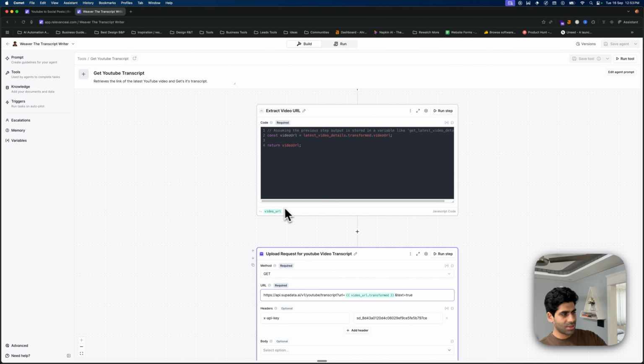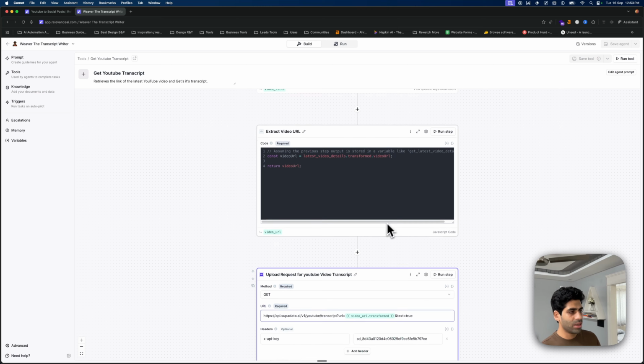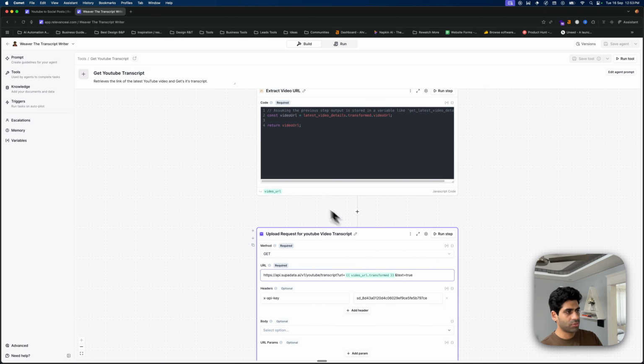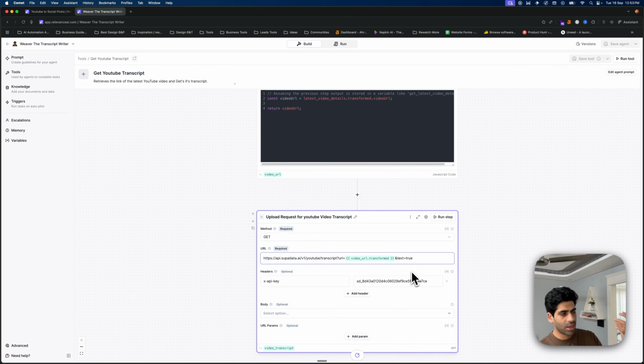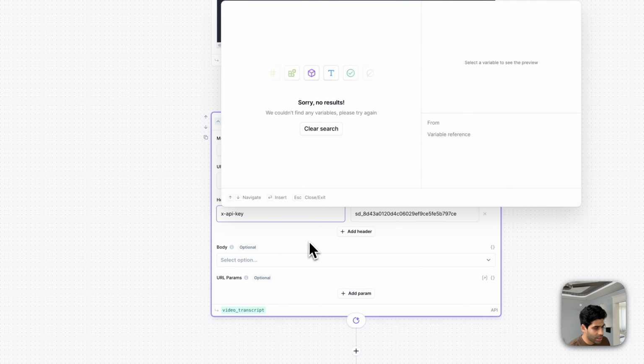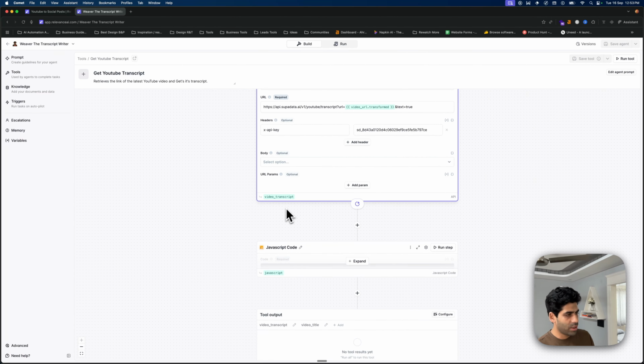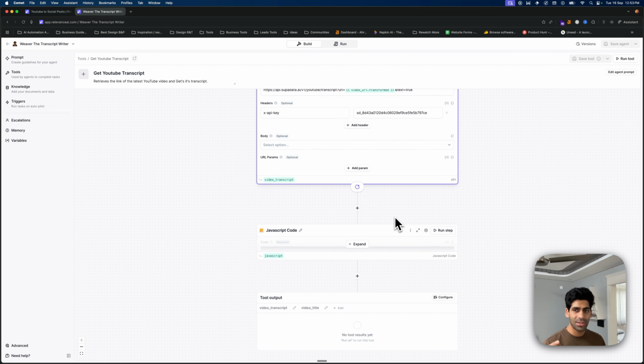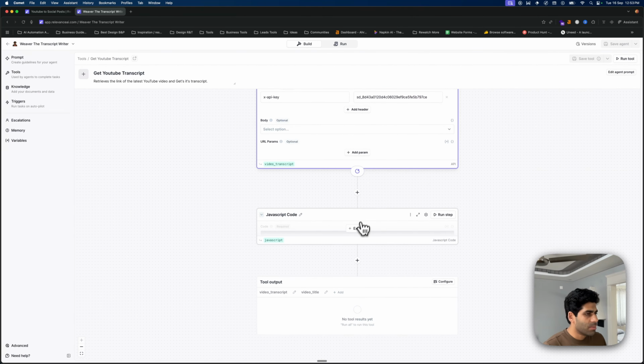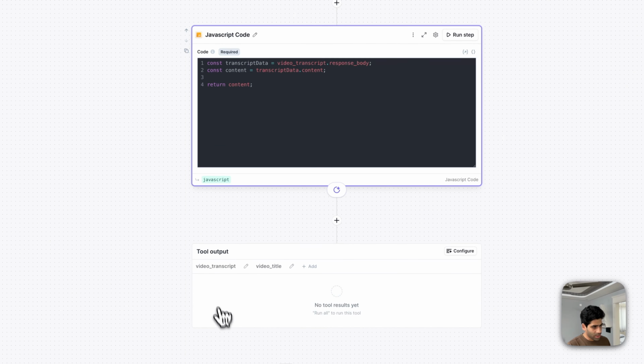So this is the result that I am getting out, where the results will be in the video URL transform, and I'm fetching that video URL so that I can get the transcript for it. In the headers, you just need to pass in your API key, and after that name the variables. Just make sure that you are naming the variables. I have already explained these things in my earlier videos, and I would highly suggest that you check them out. But now this is a JavaScript code, and this would give me the video transcript, where I have configured the tool output and the video output.